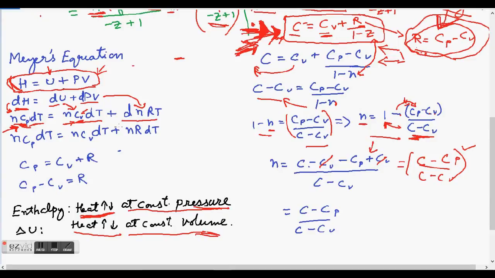Now R is a constant, right? So n is also a constant, so I can take these out of the differential. Constants are not differentiated, so nR can come here and then I get dT.